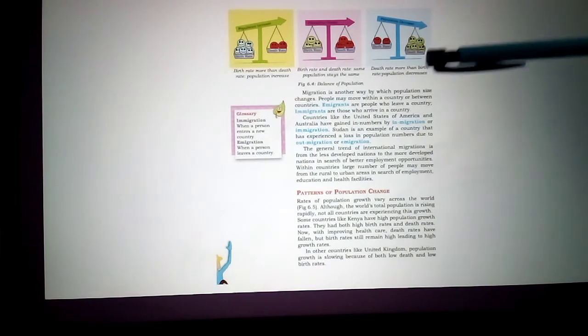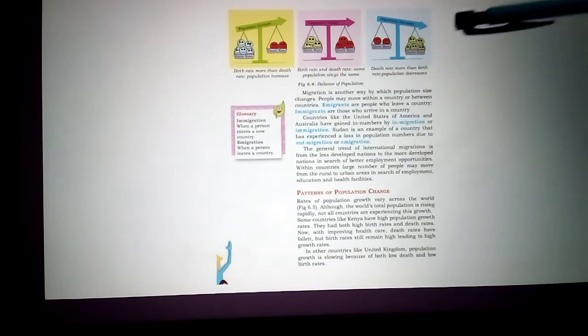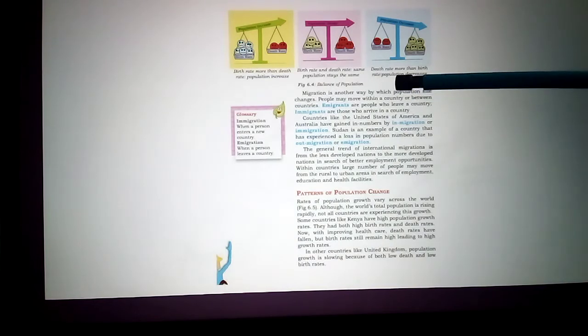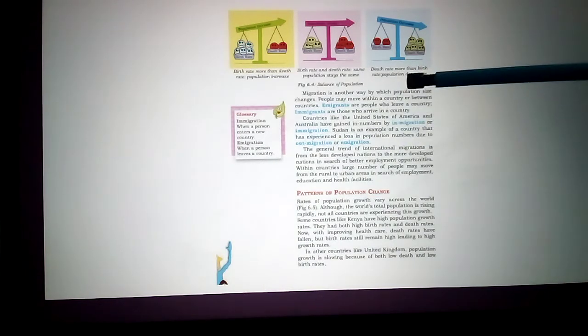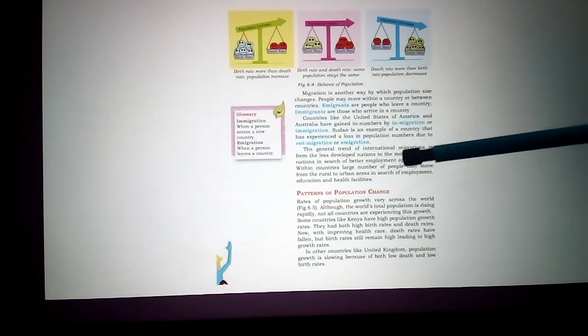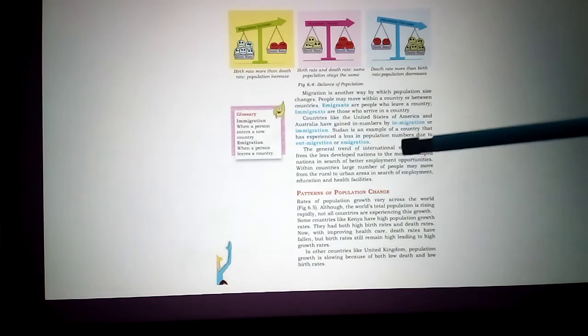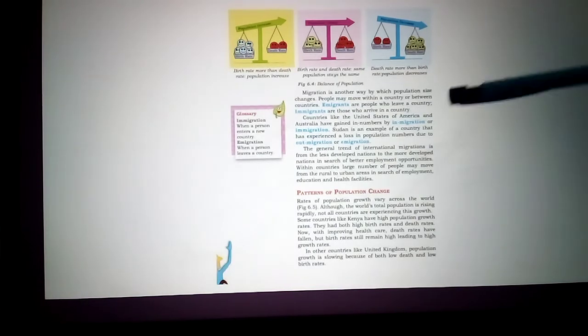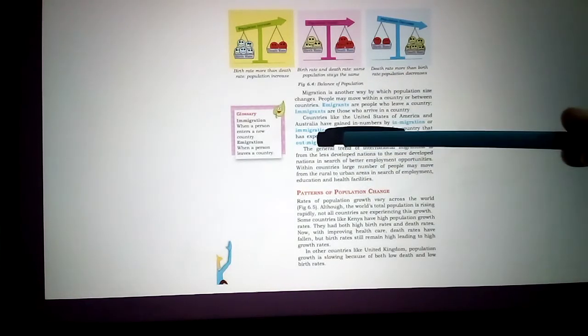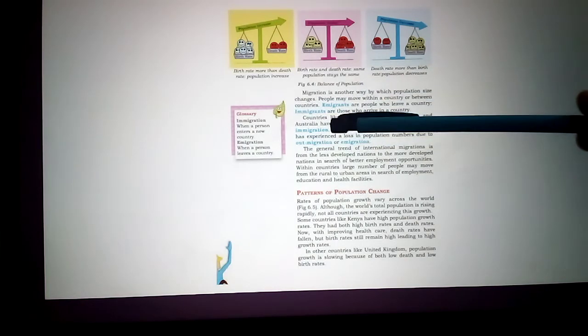Okay, now we'll see migration. How does migration affect population change? People move within the country from one state to another state, or from one country to another country. That is called migration. Migration is of 2 types. One is emigration. Another one is immigration.